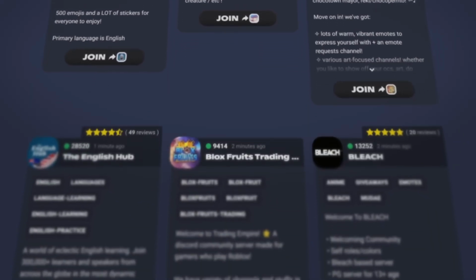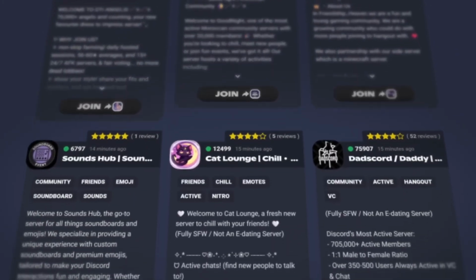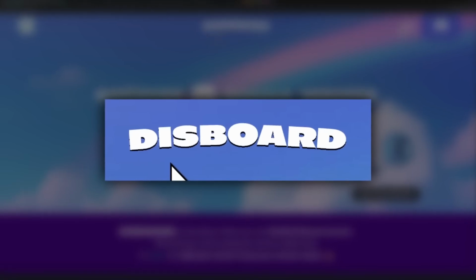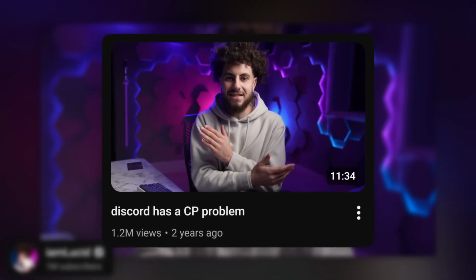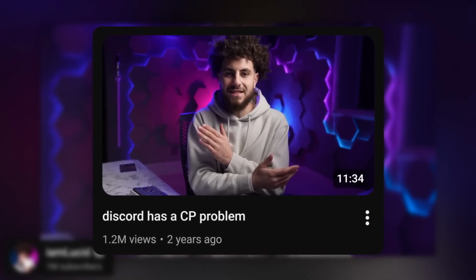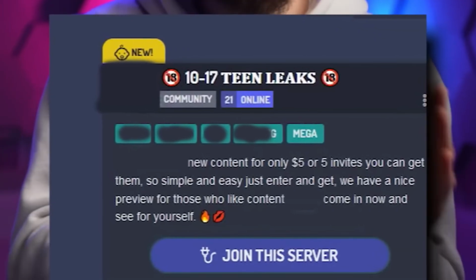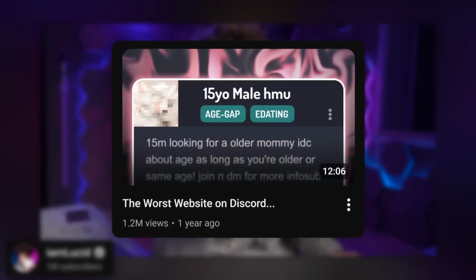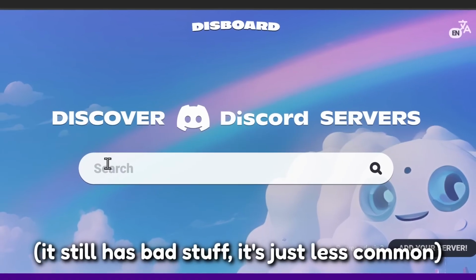There are websites where you can list your Discord server and advertise it, and people can go on these websites and look for Discord servers to join. One that everyone knows about is called Disboard. Now, Disboard used to be horrible. In fact, I Am Lucid, a YouTuber, had a video called Discord Has a CP Problem, which featured Disboard and a whole bunch of horrible listings. Disboard was still a problem after that video, a year after that even, I covered it in my own video. Now, fortunately, Disboard isn't as bad anymore.